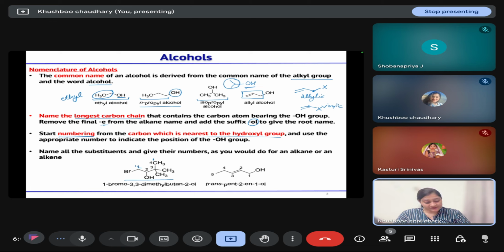We have 2 methyl groups at carbon 3, so 3,3-dimethyl. A total of 4 carbons in the longest chain, so we have butan-2-ol, where the hydroxyl group is attached at position 2. So this is butan-2-ol. Is this clear?